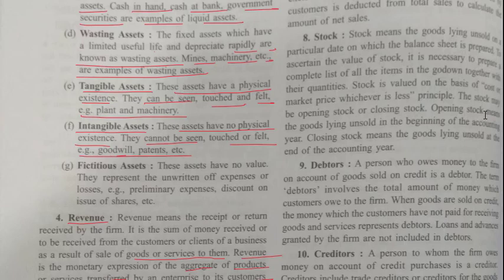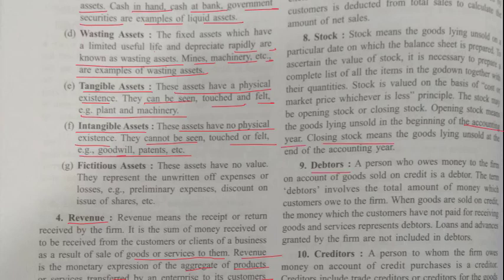The stock may be opening stock or closing stock. Opening stock means the goods lying unsold in the beginning of the accounting year, and closing stock means goods lying unsold at the end of the accounting year. So in simple words, stock means the goods which are unsold.